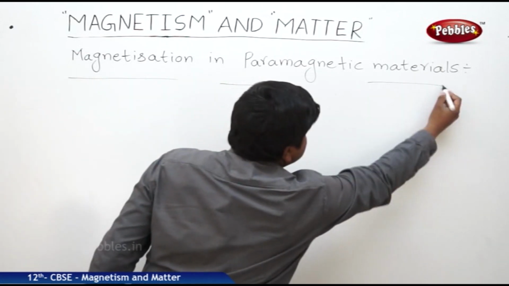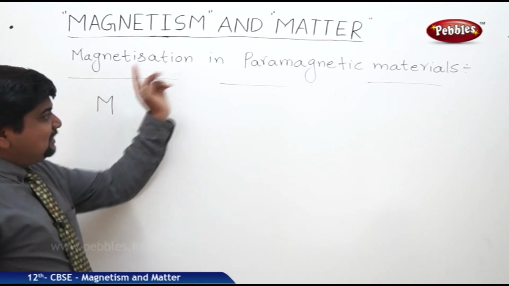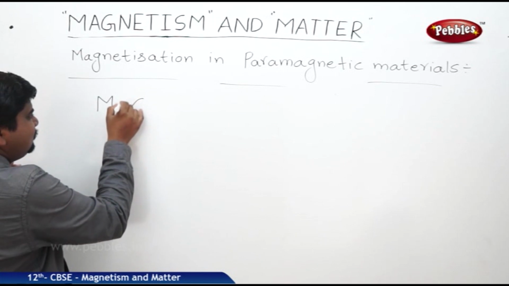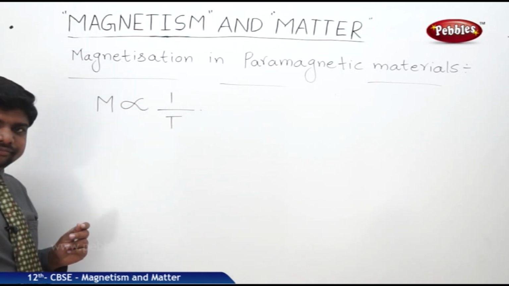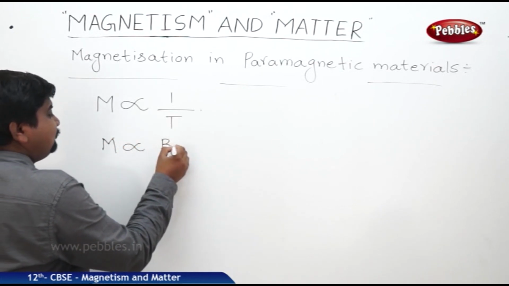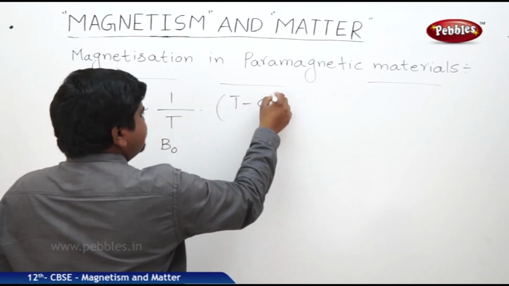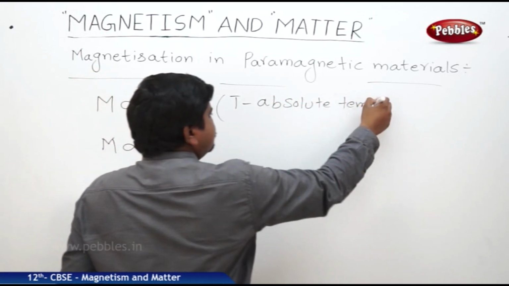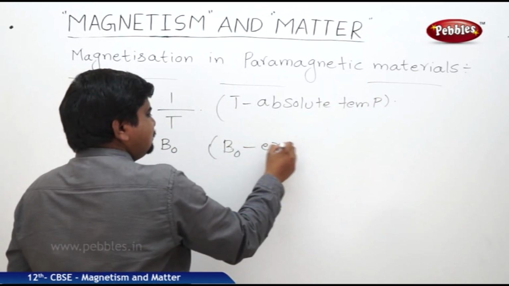The symbol of the magnetization is capital M. The magnetization of paramagnetic materials is inversely proportional to absolute temperature, directly proportional to external field. So we can write T is absolute temperature, B naught is external field.